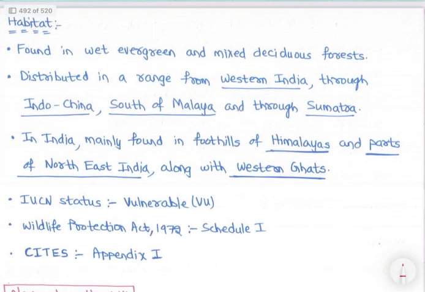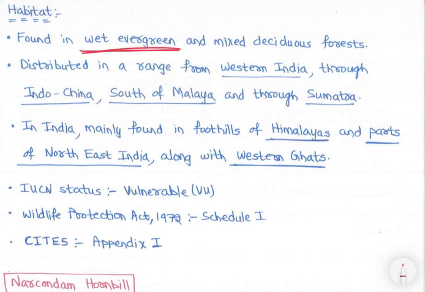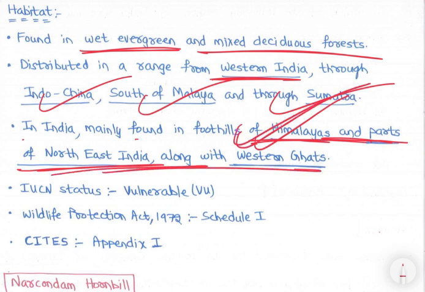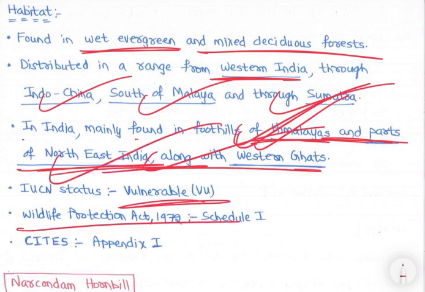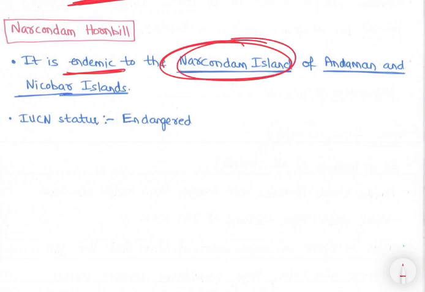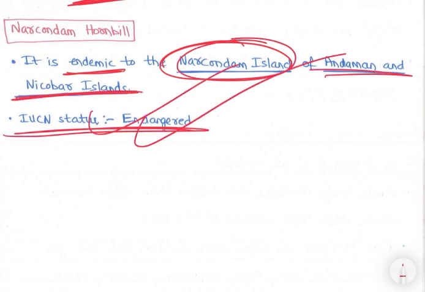Great Indian hornbill habitat is wet evergreen and mixed deciduous forest, distributed in a range from western India through Indochina, South Malaya, and through Sumatra. In India, it is mainly found in the foothills of the Himalayas, the northeast India, and along the Western Ghats. Vulnerable, Wildlife Protection Act Schedule 1, CITES Appendix. Then Narcondam hornbill is endemic to Narcondam Island of the Andaman and Nicobar Islands, IUCN status is endangered.